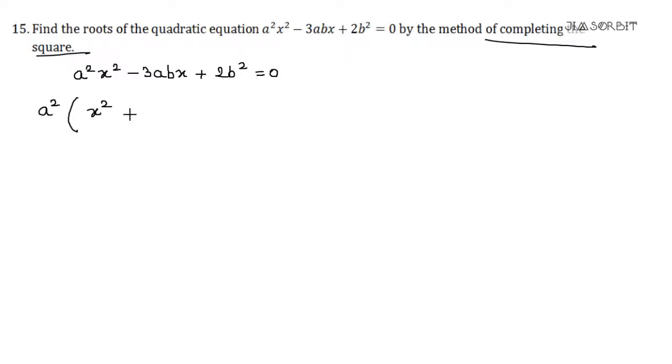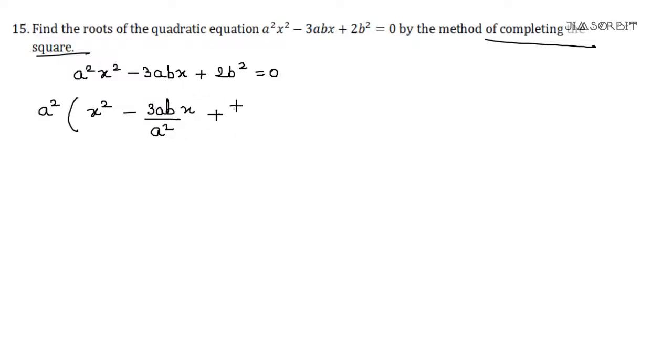Now we will get x square minus 3ab x, because it was there in this but it was not here, so we should divide it by this a square. Do not say sir a is also here. I know that, but that will not make anything different. We are dividing it, we will cancel it. Just remember that once it is there from this place, in every other term it comes in division.